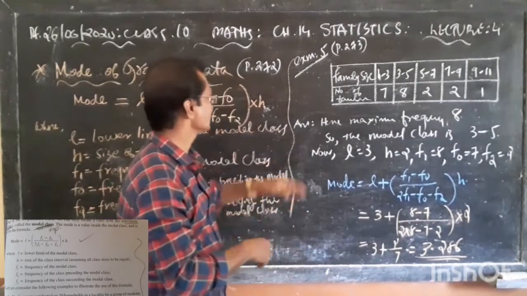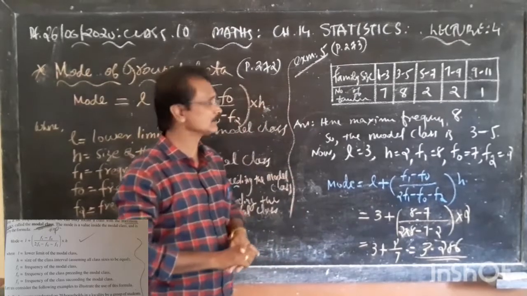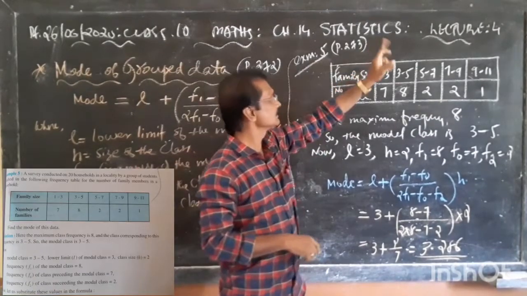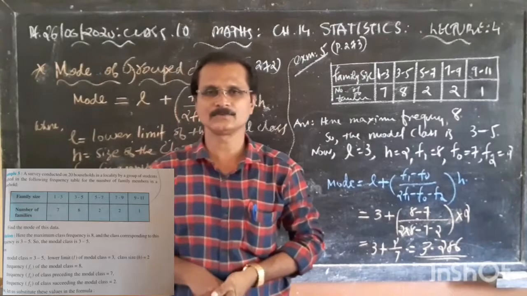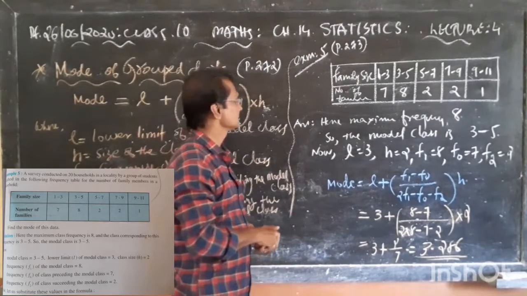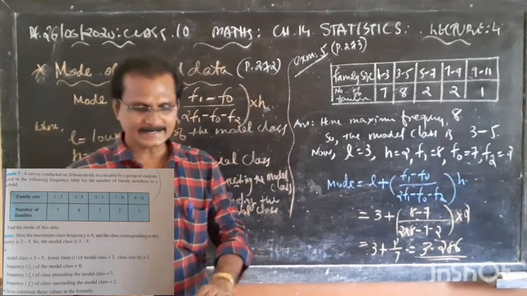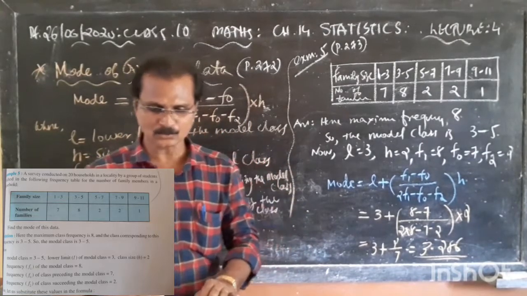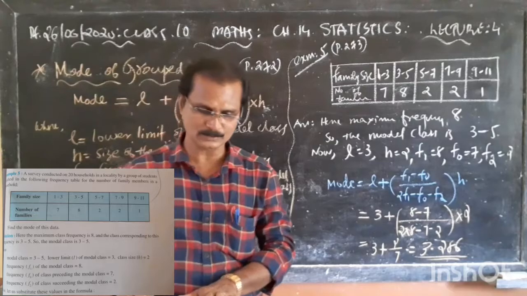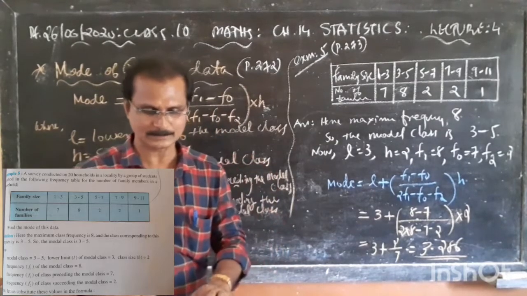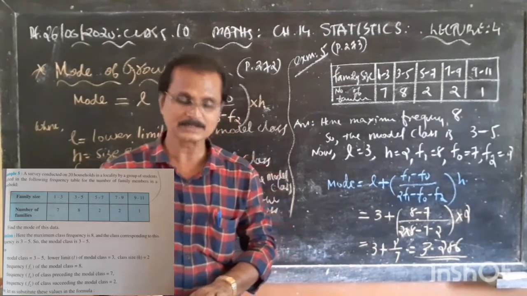Now let us do Example 5 from page number 270. And what is the question? A survey conducted on 20 households in a locality by a group of students resulted in the following frequency table for the number of family members in a household.